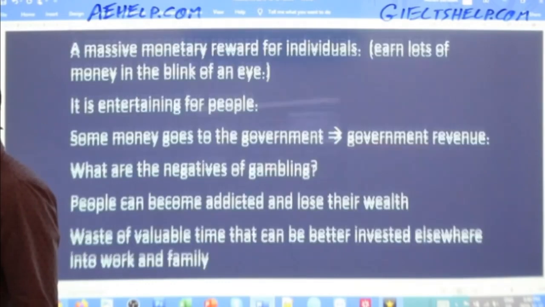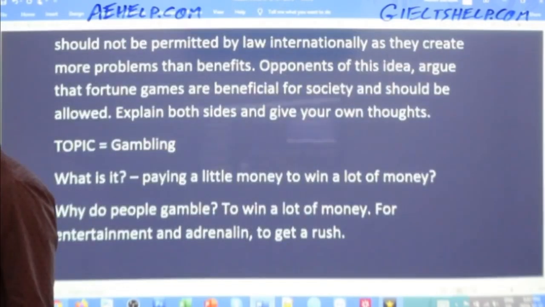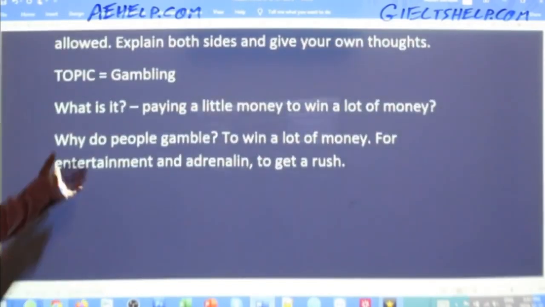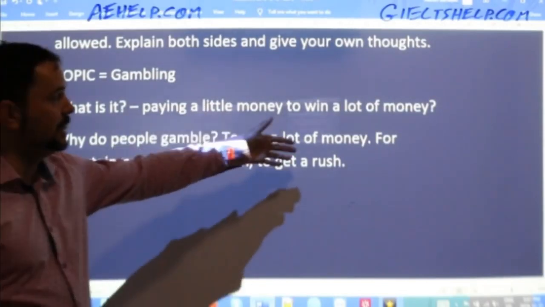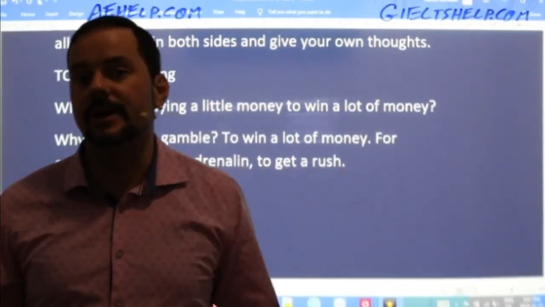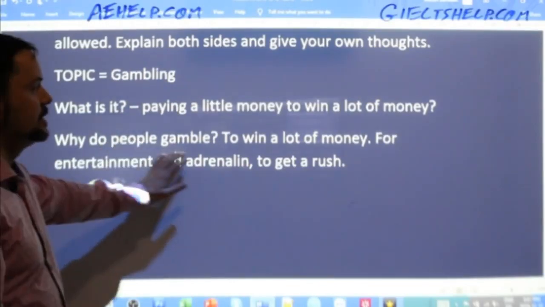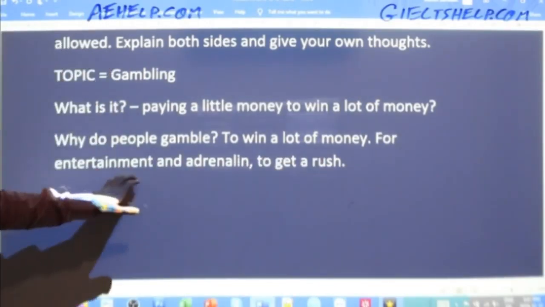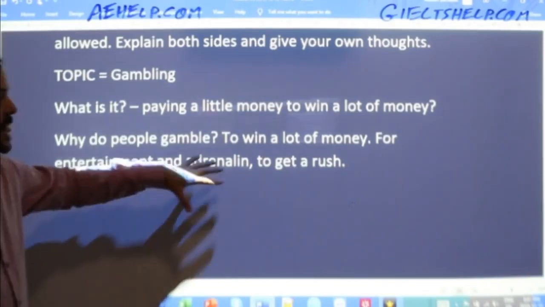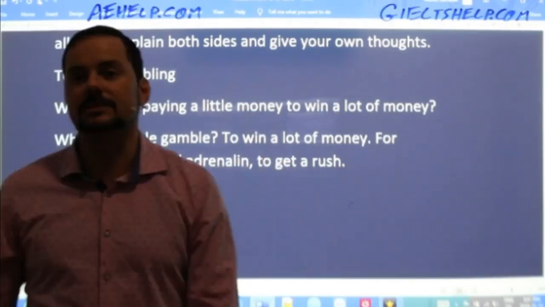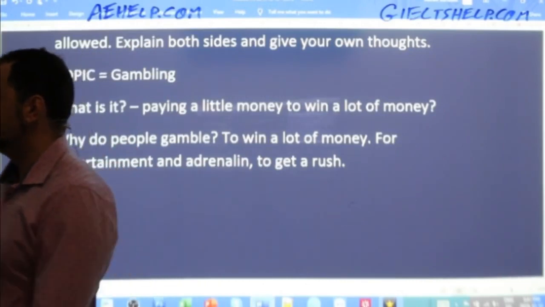So here, if I go back to my what, why, how, so what is gambling? Paying a little money to win a lot of money through luck, right? Why do people do it? So that they win a lot of money, they get some entertainment, and they get a rush. They get some excitement, right? So that's why people do it.